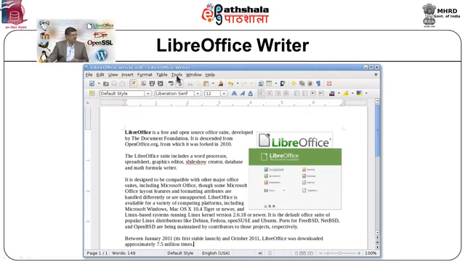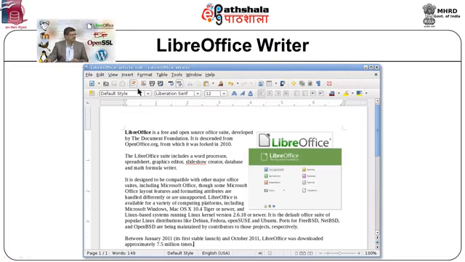It is still using the old format that was provided in earlier distributions, whereas if we compare the LibreOffice Writer with MS Office, Microsoft Office has changed its interface. Instead of these toolbars and menu, they have provided ribbons, but LibreOffice has carried on its same old format. They have not much revolutionized the toolbars and menu items, and this is where the users will find it easy to use the LibreOffice Writer. The learning curve is not much compared to the rest of the software.